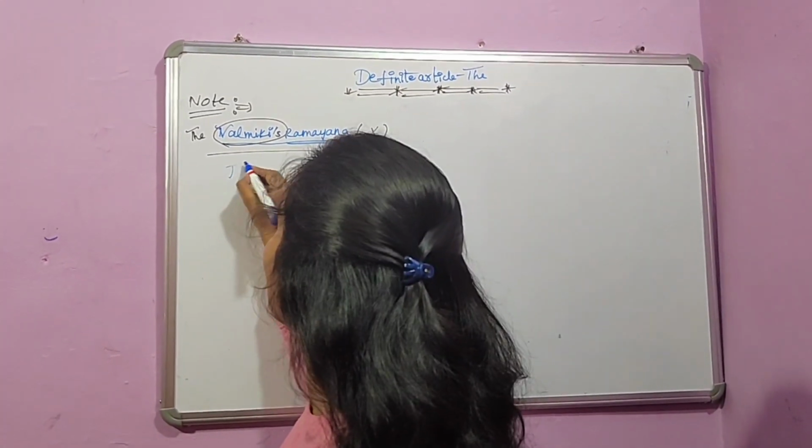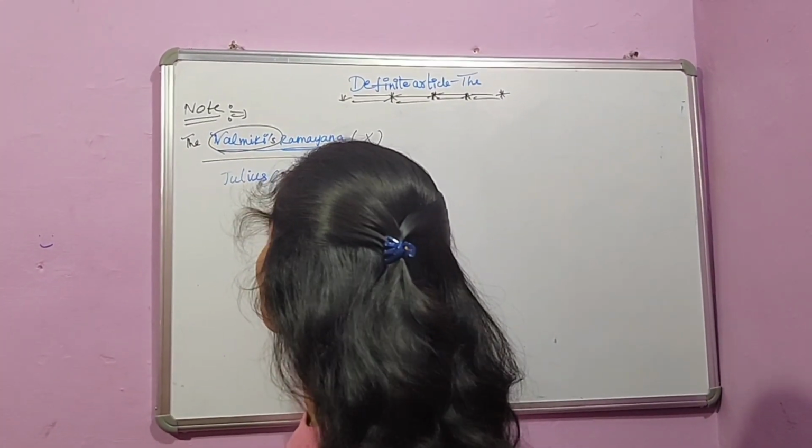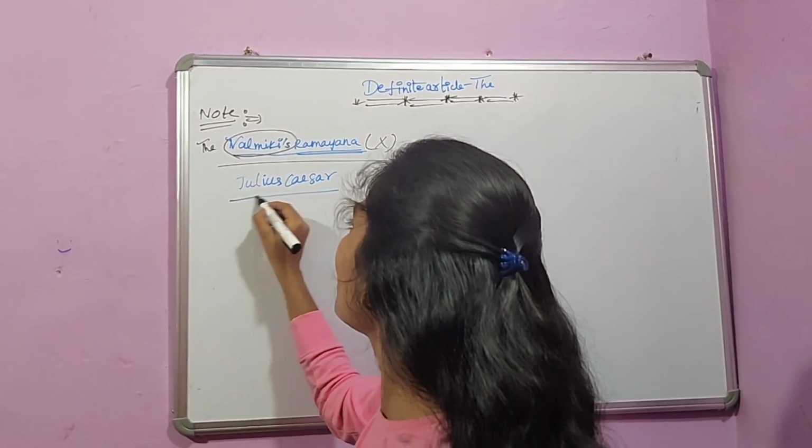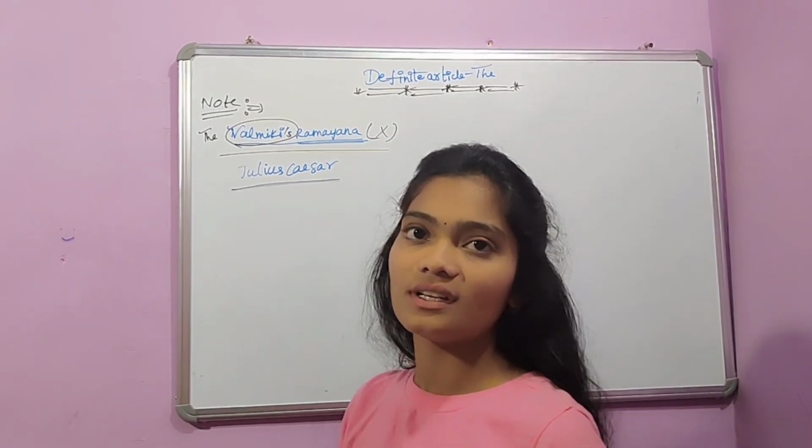That's it. And another example is Julius Caesar. It is the name of the author and the name of the book itself. So we should simply write Julius Caesar. We should not write the Julius Caesar like this.